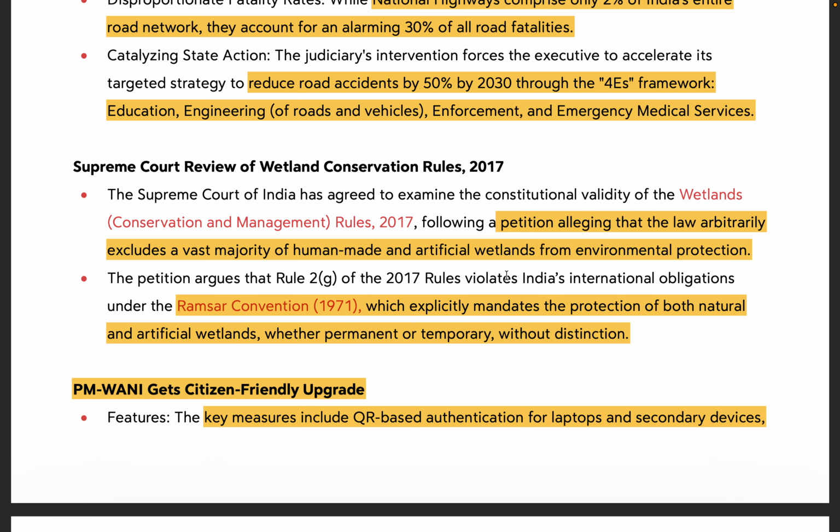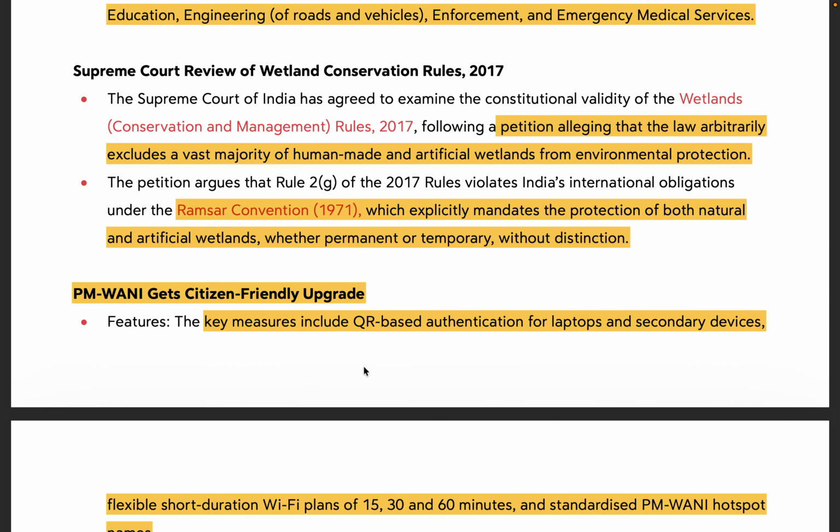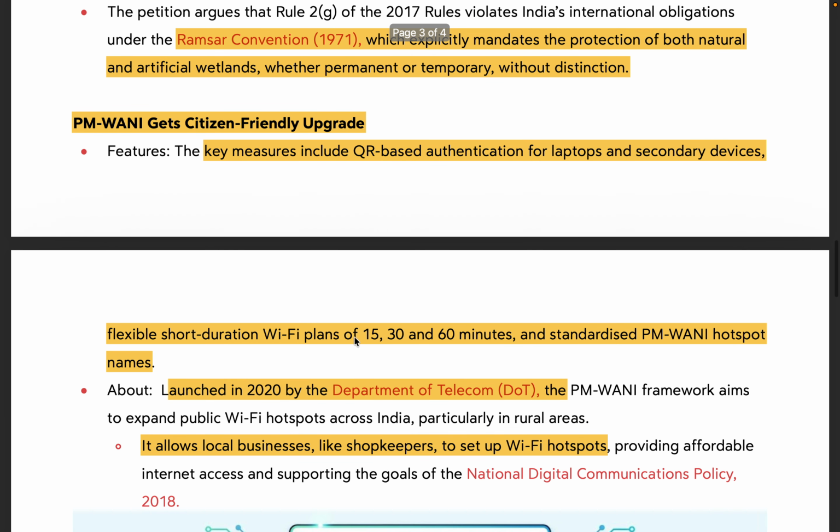explicitly mandates. Focus on the word explicitly, because all the logical elimination techniques have trained you to say that extreme statements are wrong. So whenever you see something which may sound extreme but is true, you should make a note of that. So the Ramsar Convention explicitly mandates the protection of both natural and artificial wetlands, whether permanent or temporary, without distinction. Okay. So this statement, if it comes in UPSC, I'll now expect you to tick the right option.